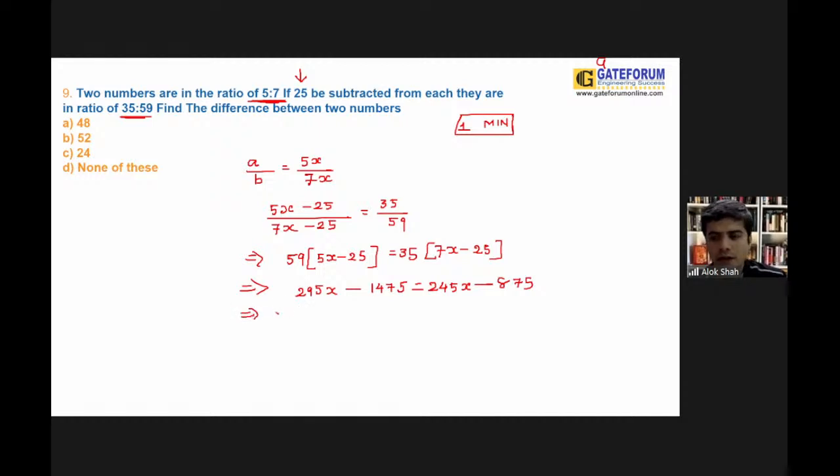Shift over here: 295x minus 245x is equal to minus 875 plus 1475.